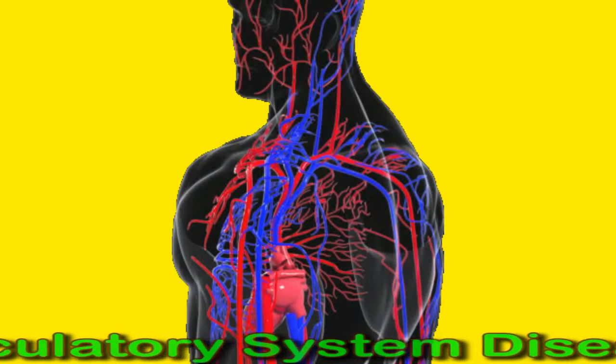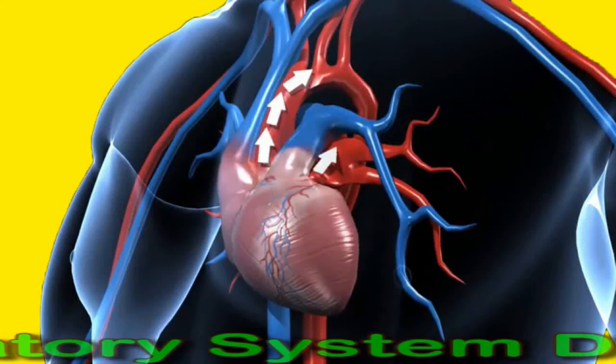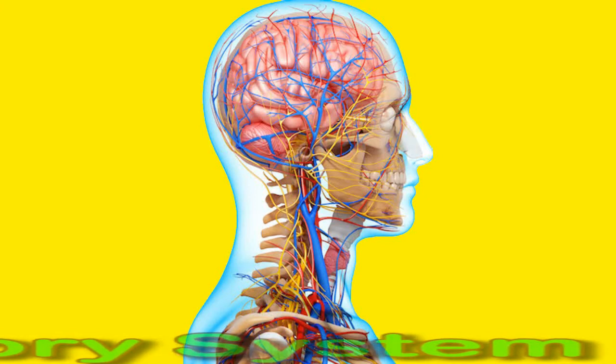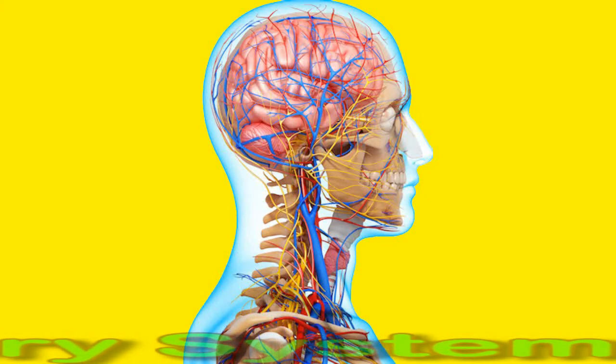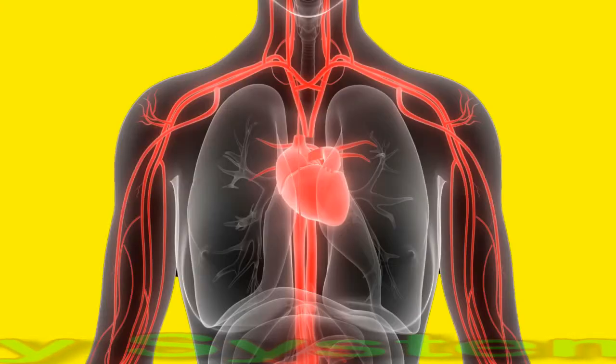There are many different circulatory system diseases, all of which interrupt this complex process of distributing blood around the body. In this video, learn about diseases that affect the circulatory system as well as treatment options and prevention.